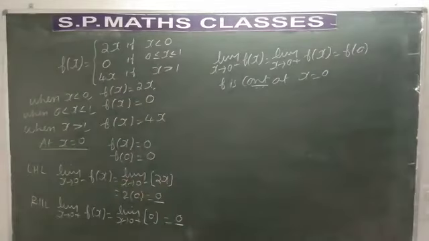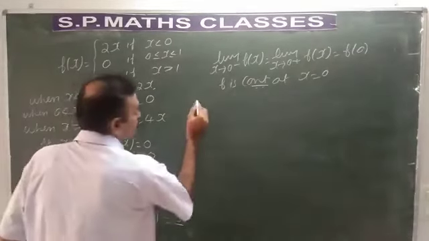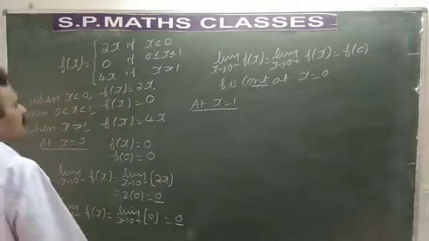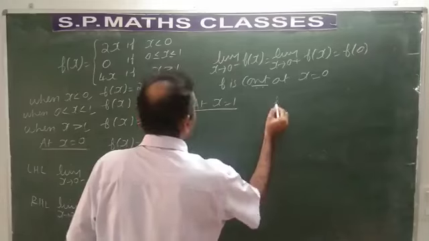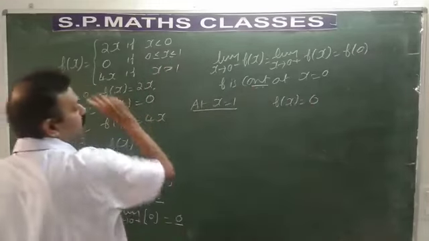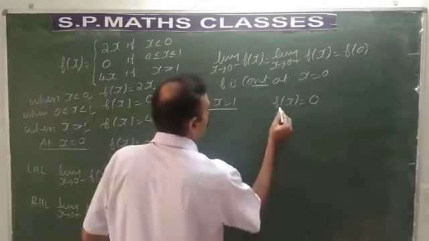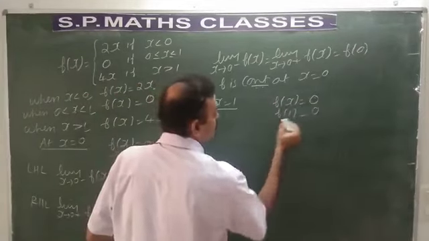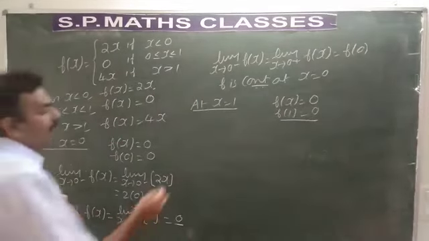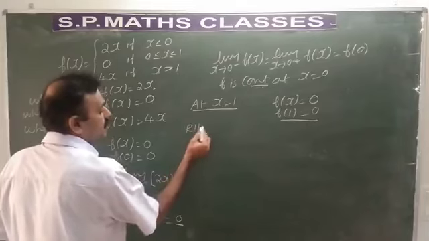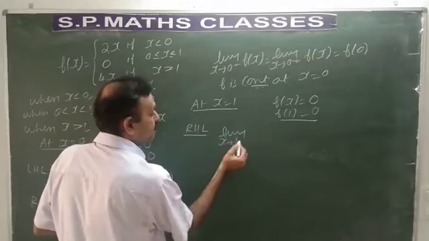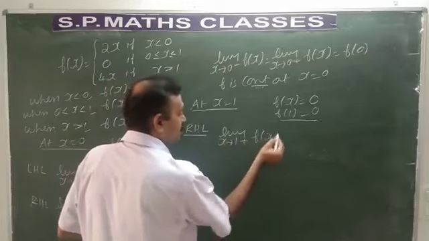Let us check at x is equal to 1. At x is equal to 1, f of x is defined for x less than or equal to 1 as 0. So f of 1 obviously is 0. Let us take the right hand limit now. Limit as x tends to 1 plus f of x.